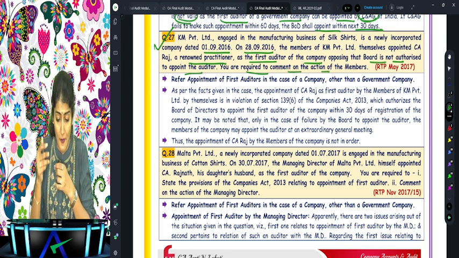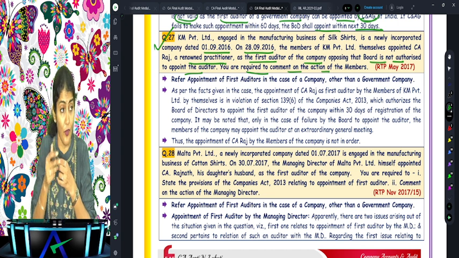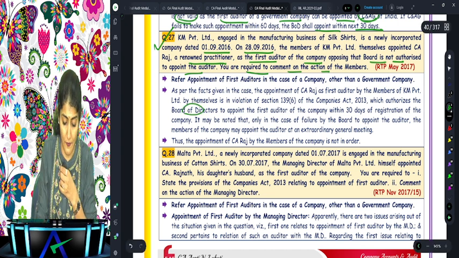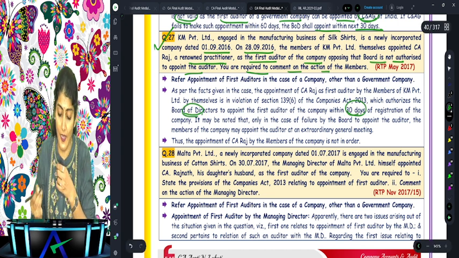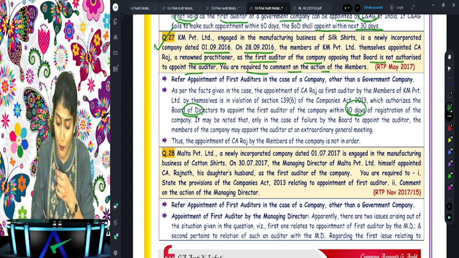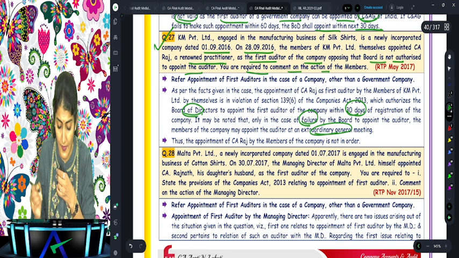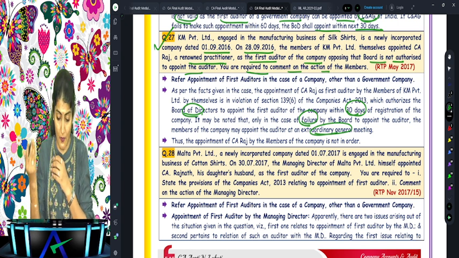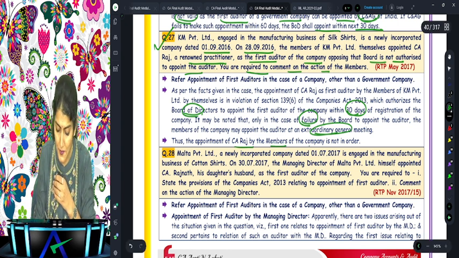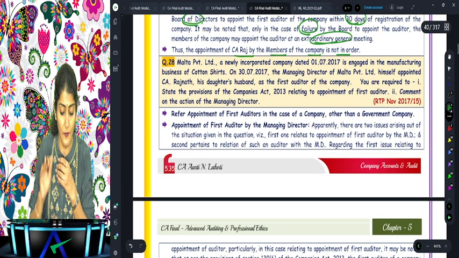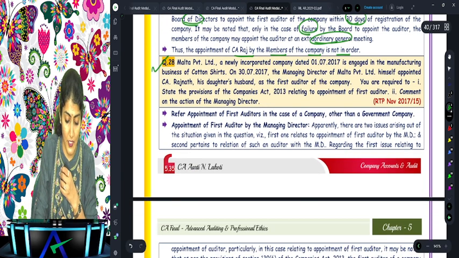No, the power to appoint the first auditor of a company other than a government company has been given to the board of directors. They can appoint within 30 days. However, if the board fails to appoint, then the members can appoint at the EGM within the total 90 days. Therefore, the appointment of Raj by the members of the company is not in order. Right. Question number 28.